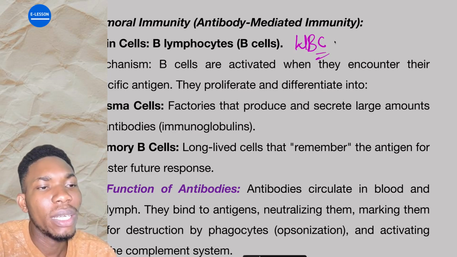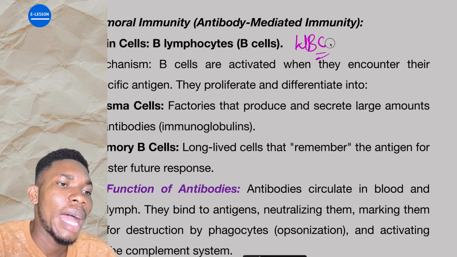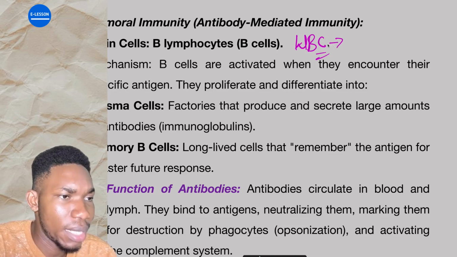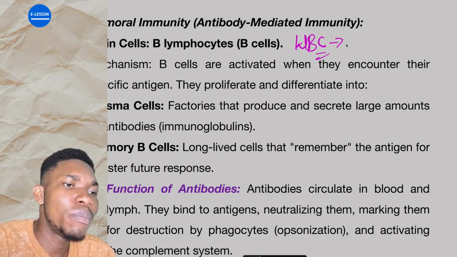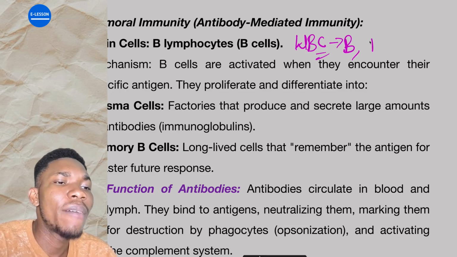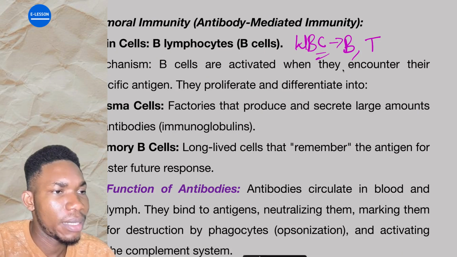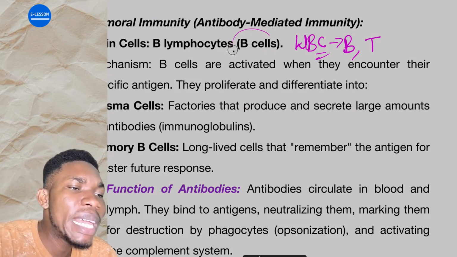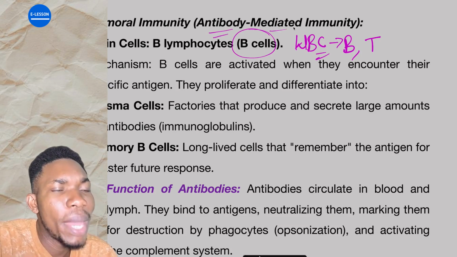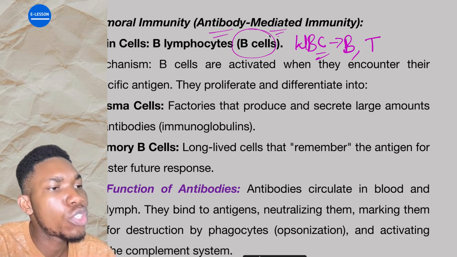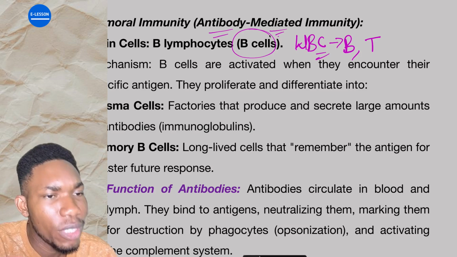Never let monkey. That "let" is lymphocytes. And they are what? Agranulocytes. We have two types of lymphocytes. We have the B lymphocytes and we have the T lymphocytes. The B lymphocytes are the main cells that are responsible for antibody-mediated immunity, which is also called humoral immunity.